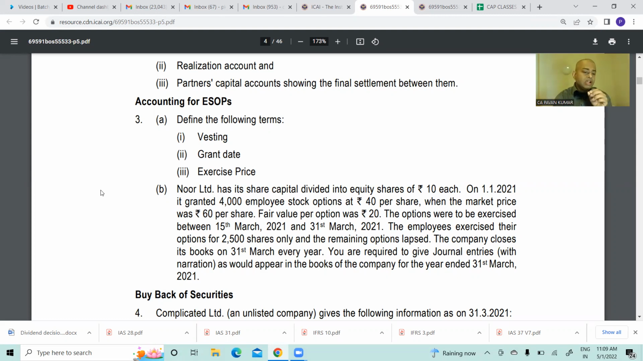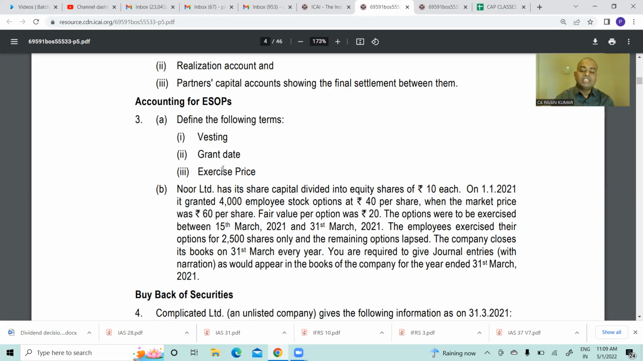Tell me one thing. You have completed ESOP? Yes, sir. Very good. So we discussed that in the class? Yeah. Do you remember what is vesting, what is grant date, what is exercise price? Grant date is the date on which employee stock option is given to the employees. Excellent. Very good. So this is basically the date of contract.